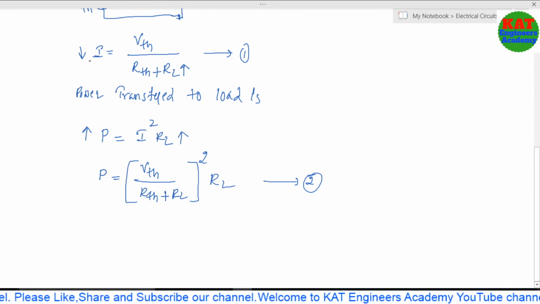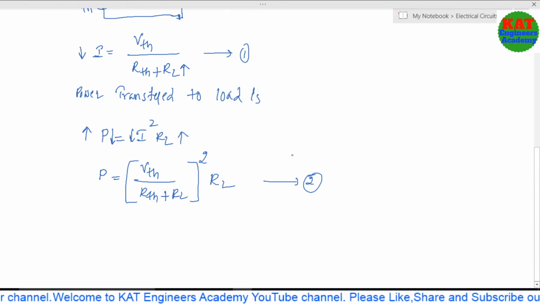And whenever I decreases, P will decrease. So we conclude that up to a certain value of resistance the power increases, and after that, even if you increase the resistance, the power will decrease.